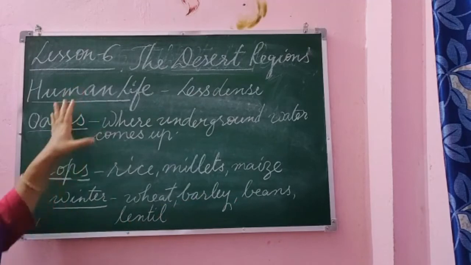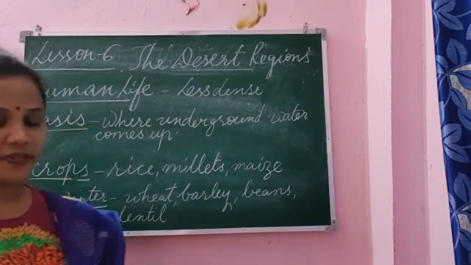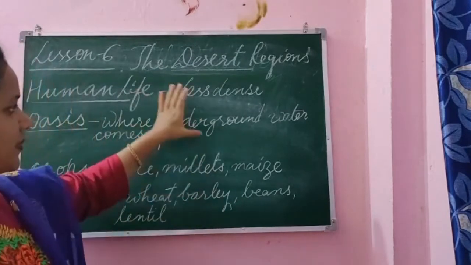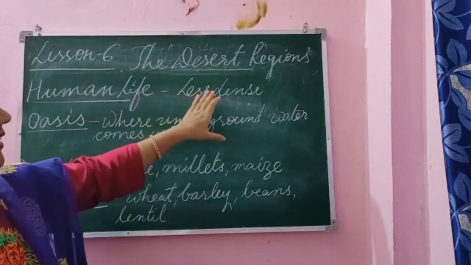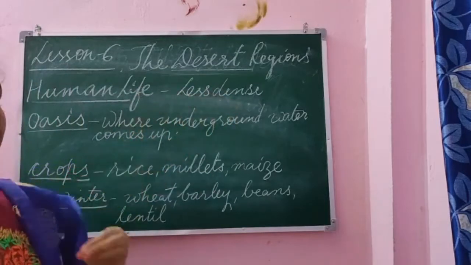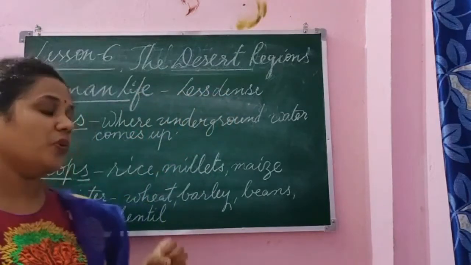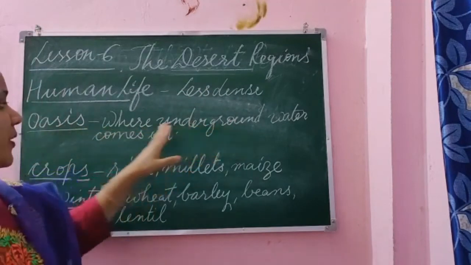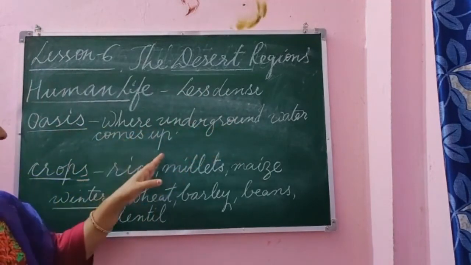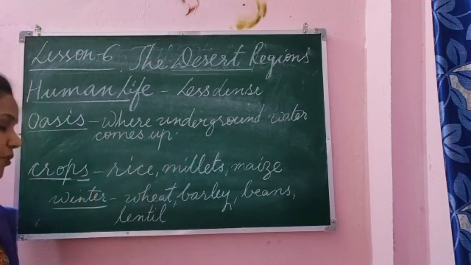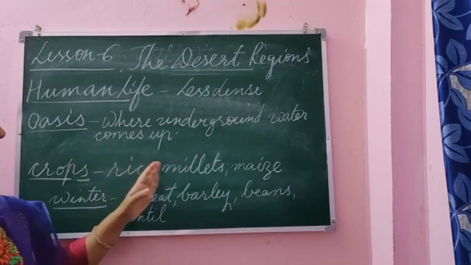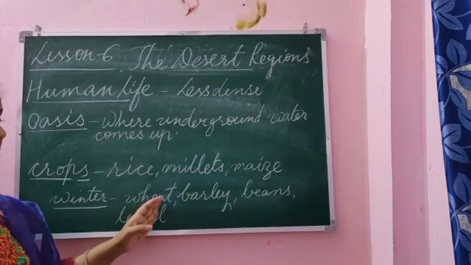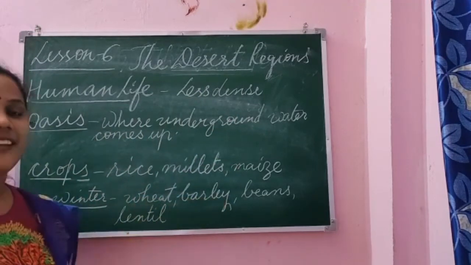So this is the first paragraph. On page number 30, the first paragraph is only this much. The population in the desert region is less dense. They do cultivation of crops only near the oasis and river. Oasis is a place where underground water comes up. Which are the crops they grow? They grow rice, millet and maize in summer, and in winter they grow wheat, barley, beans and lentil.